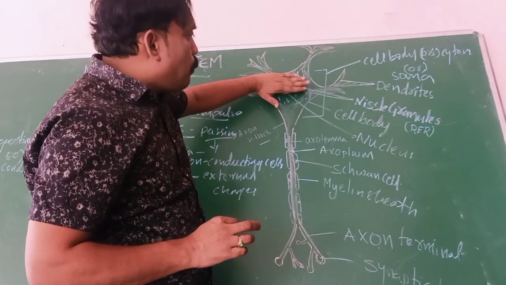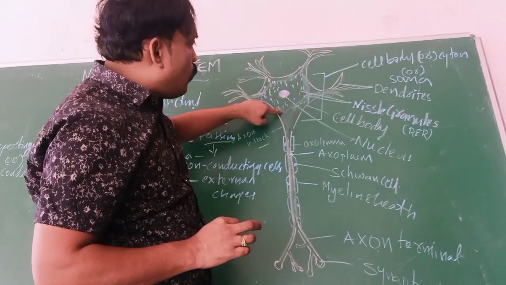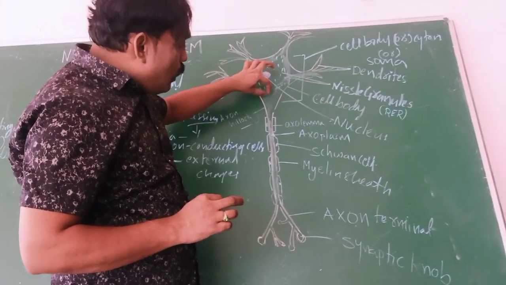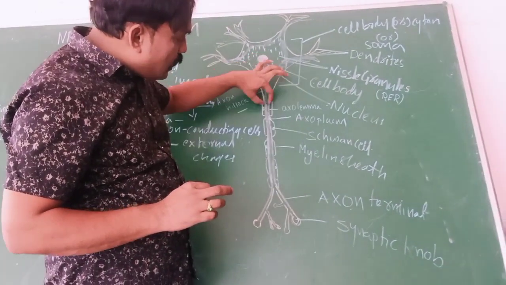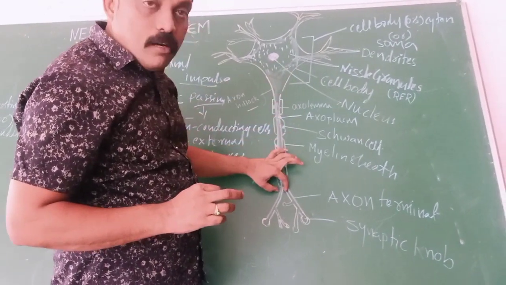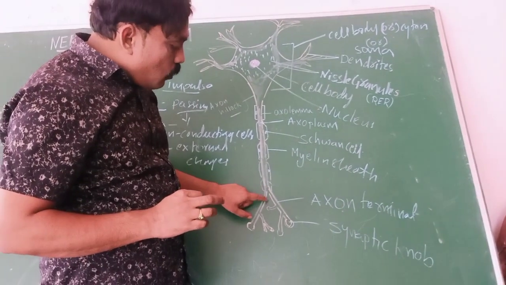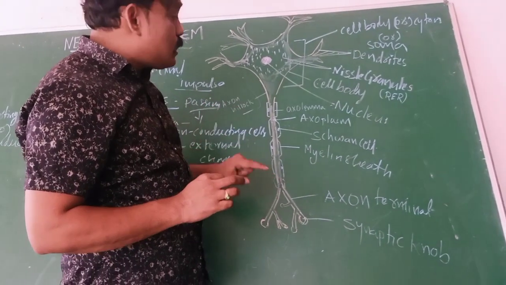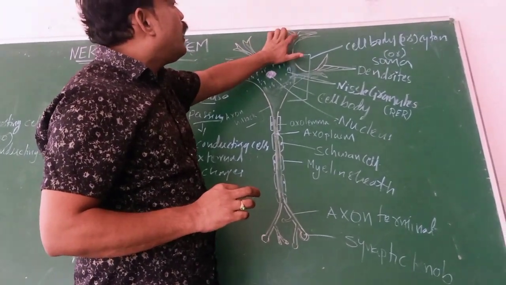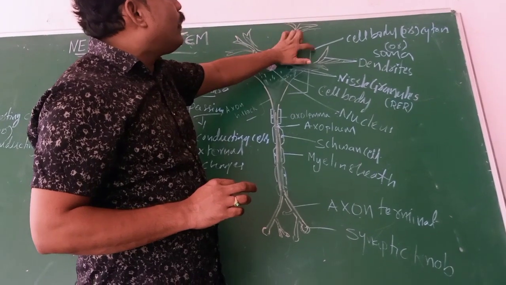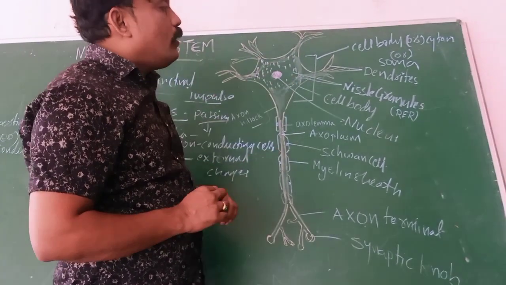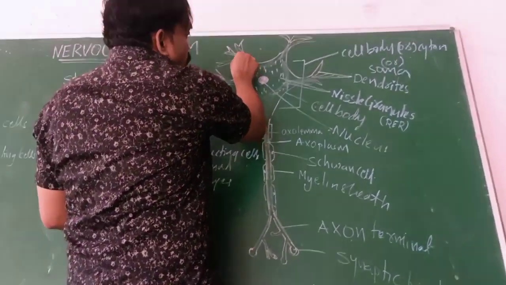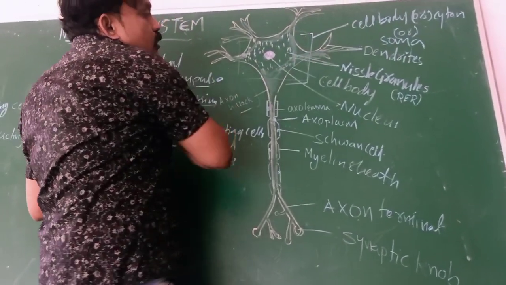Okay, what is the main part? Cyton. This part is called cyton, cell body, or soma. The long fibrous structure, cylindrical in shape, we can call the axon. At the end of the axon we observe some branches, which are the axon terminals. The cyton is connected with the tree-like branched structure we call dendrites. So the first part is what? Cyton, or cell body.